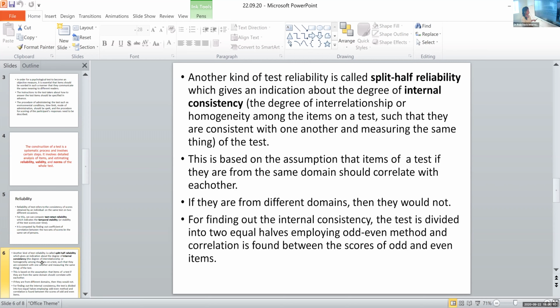For finding out the internal consistency, the test is divided into two equal halves employing the odd even method, and correlation is found between the scores of odd and even items. So I told you this is for finding the internal consistency, which means that in a psychological test, like the example of depression, when we are developing a test on depression, we have certain 20 items based on depression. They would be questions that help us to find if there is any depression or not for this particular participant. Yes or no?